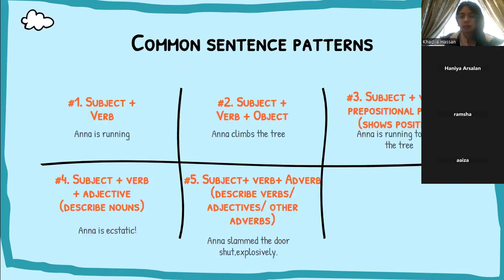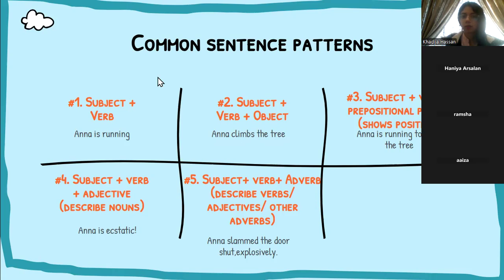Then some common sentence patterns, right? So what sentences consist of most? You guys are already familiar with all of these, I'm sure, but you have probably not seen them in this order or in this mechanical way, right? So subject and verb. So this is the behind the scenes. Anna is running, right? Subject Anna, running is the verb. Then subject, verb, and object. Anna being the subject, climbs being the verb, object being the tree.